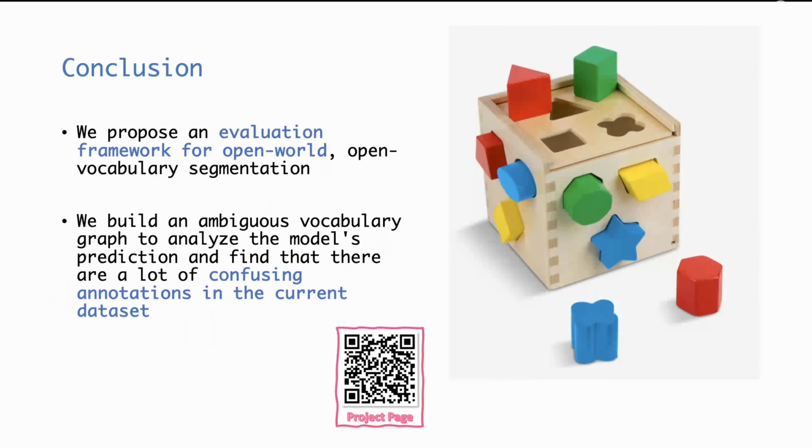To summarize, we propose a new evaluation protocol for open vocabulary semantic segmentation that focuses on mask alignment and label ambiguity. And through our analysis, we showed that many errors are not model failures, but are because of semantic overlap and incomplete annotation of the dataset.